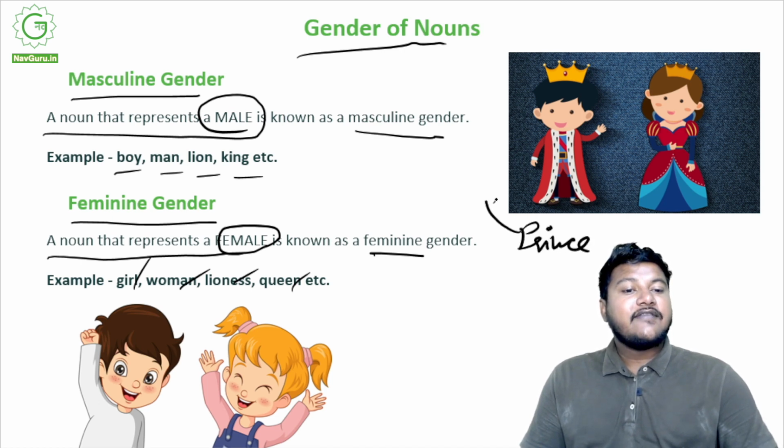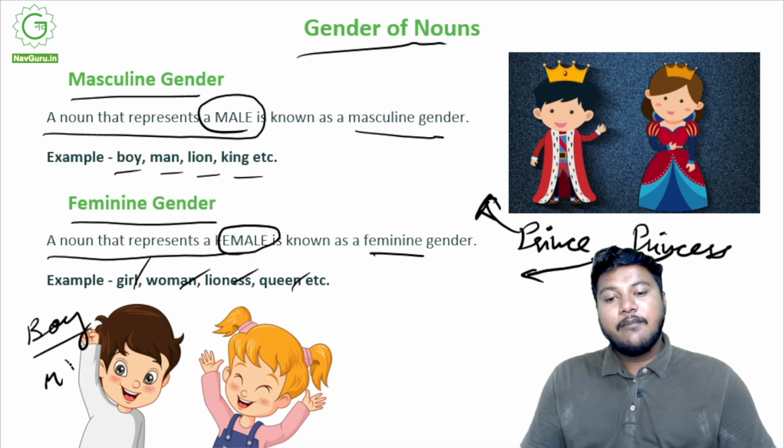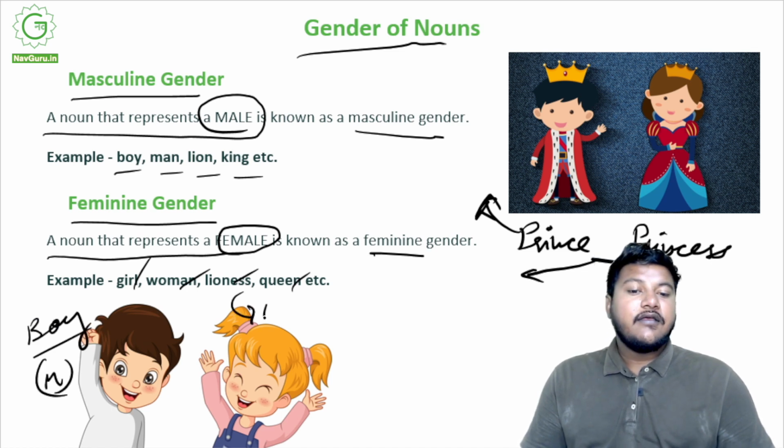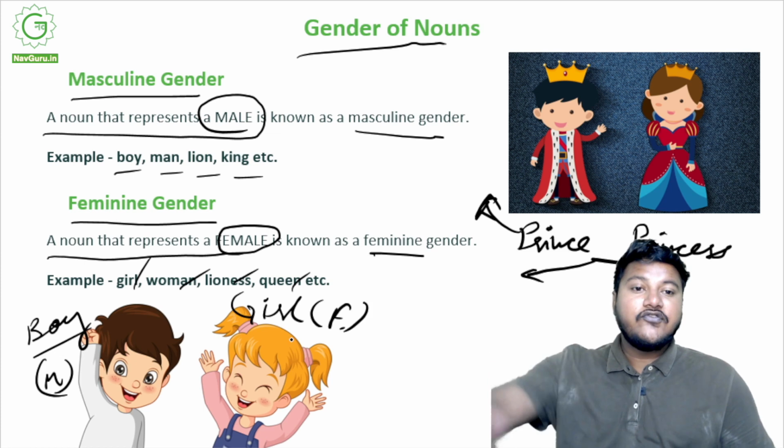It is a masculine gender. We also have a princess, and she is a feminine gender, right? Even here you see this boy, so this boy is a masculine gender and the girl is feminine gender, right? So these are the two major genders. These are the first two genders of noun.